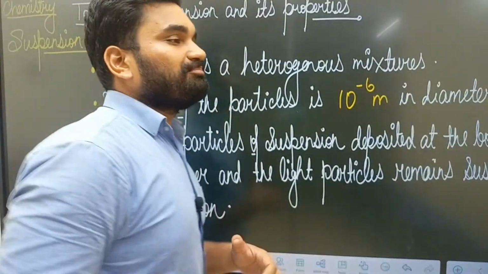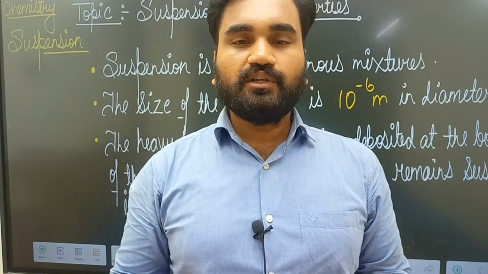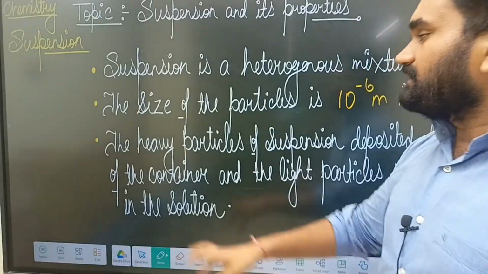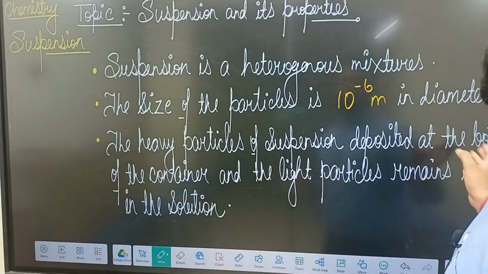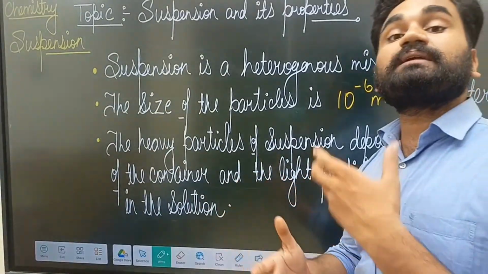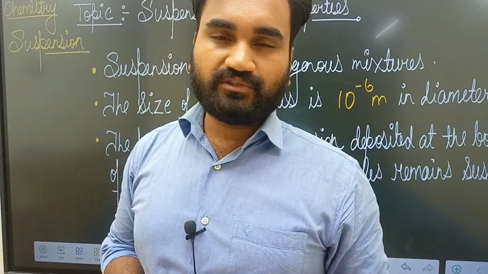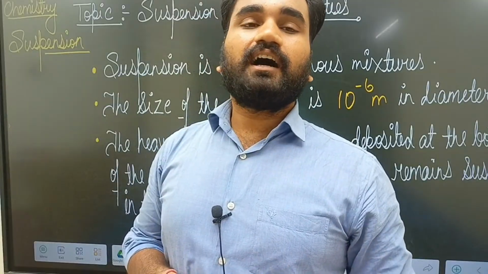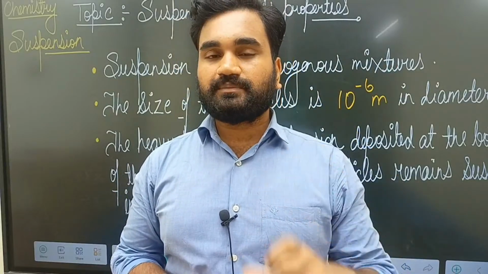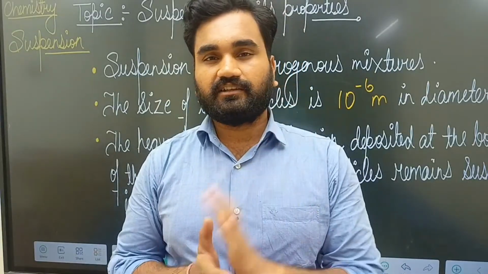Now here is the third major point. In a suspension, the particles might be heavy and also light. So the heavy particles of the suspension are deposited at the bottom of the container, and the light particles remain suspended in the solution. Heavy particles cannot dissolve, so when the mixture remains undisturbed for a few intervals of time, the heavy particles go down to the bottom of the container.